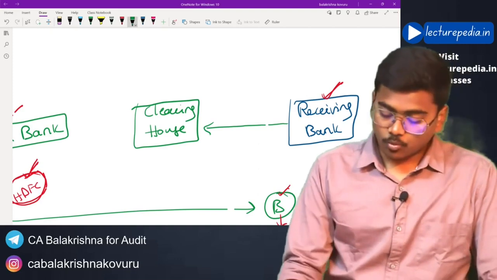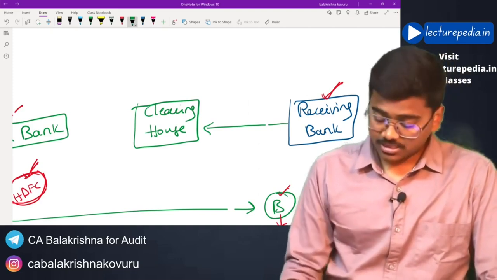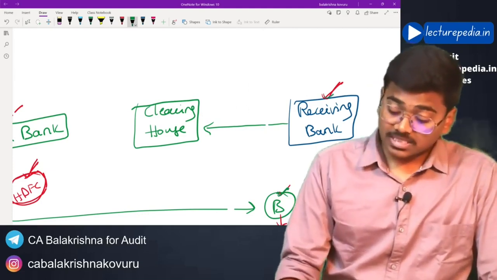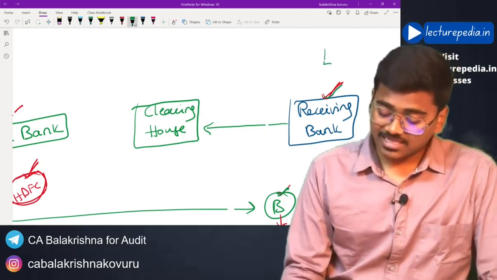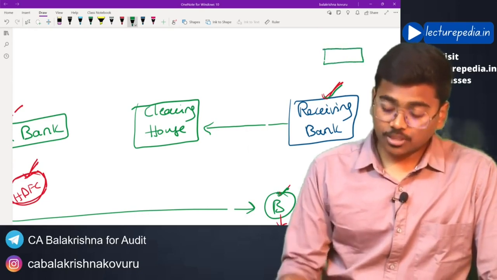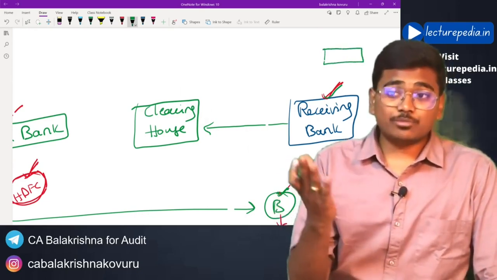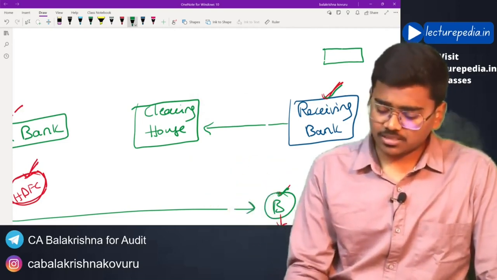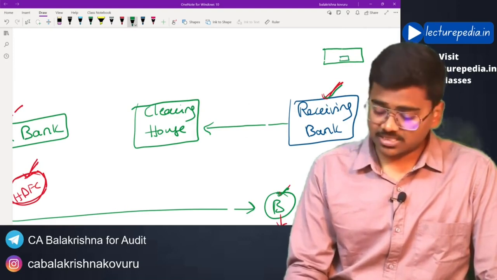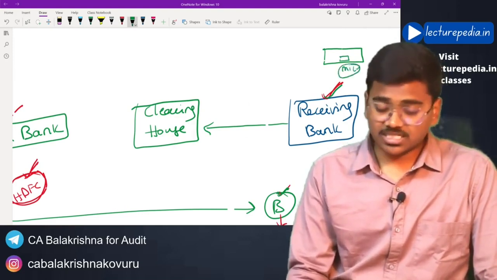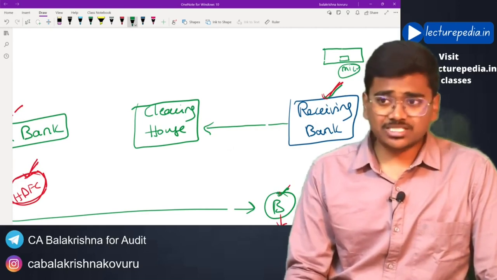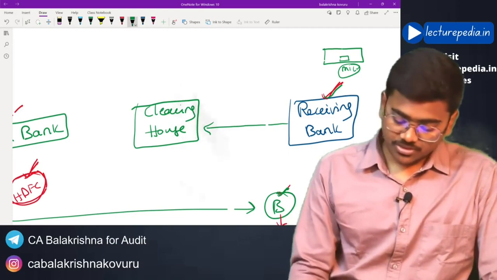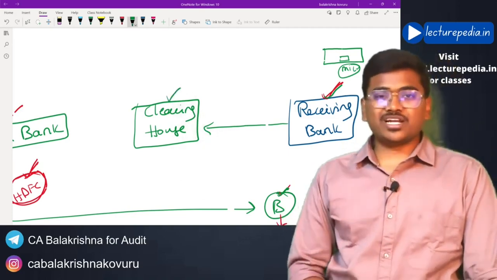Once the receiving bank has received the check, it will scan that check. Along with the check, it will also scan various security codes and the MICR code present on the check. All those details will be properly captured and sent to the clearing house for the purpose of clearing.